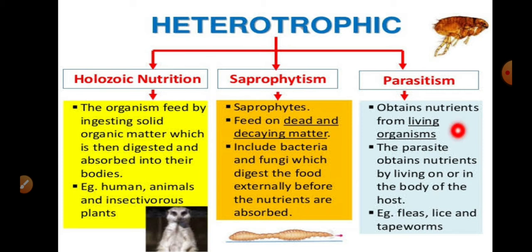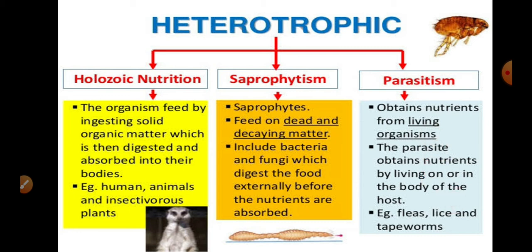Now the third method of heterotrophic nutrition is called parasitism. Parasitism is a mode of nutrition where two living organisms are present. One living organism is getting nutrients from the host body, and in return it is causing some harm or damage to the body. Like in the human body, the lice, mosquitoes and the worms that are present in the intestine come under the parasitic mode of nutrition, where they are depending on our body. So we are the host body here, and in return they are harming our body.